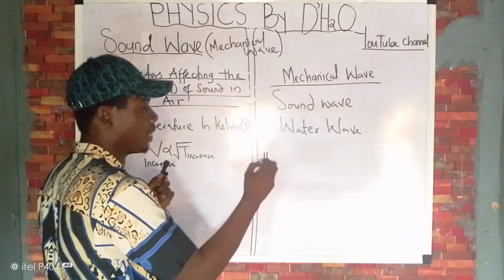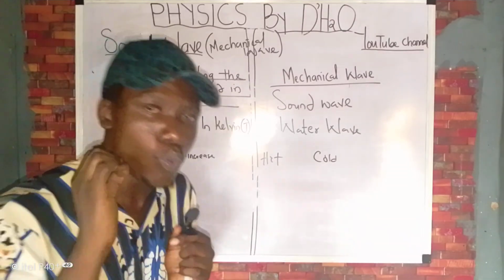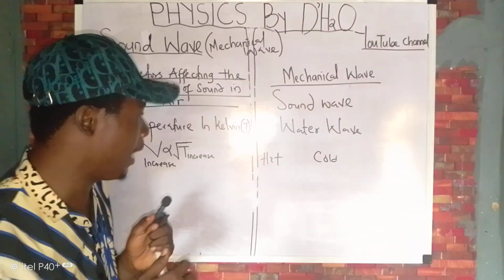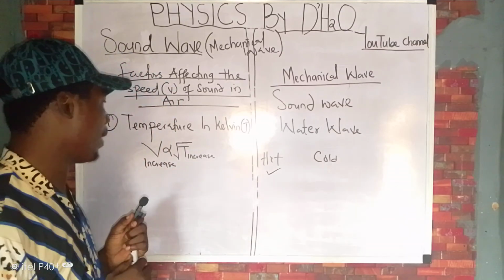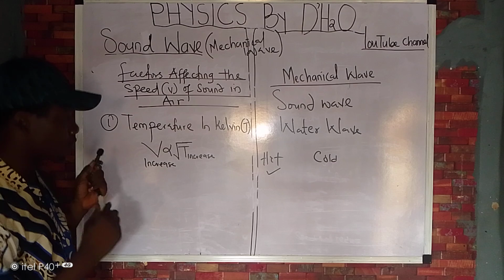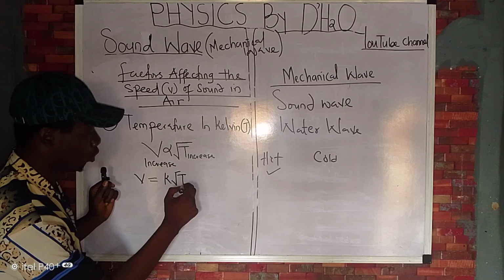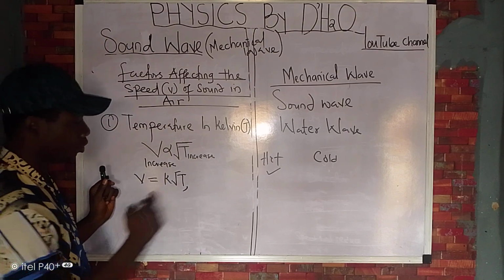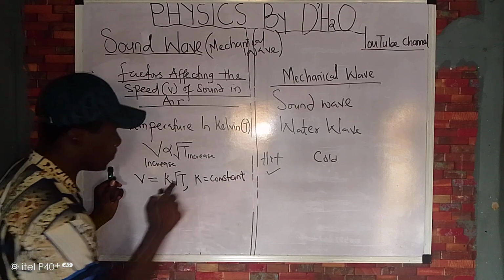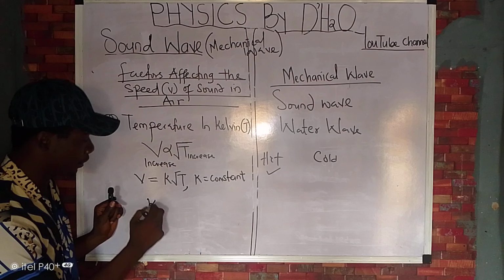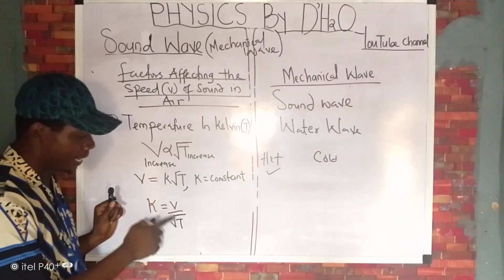So if I have hot weather and I have cold weather, in which of the following mediums will the speed of sound be greater? It is the hot weather. Why? The increase in temperature increases the speed of sound. And if we combine this together, you see that we have V equals K times the square root of T. Follow me carefully. Therefore, your K will be constant. And if you make K the subject of the formula, you have K equals V over the square root of T. Don't forget, this is speed and this is temperature.